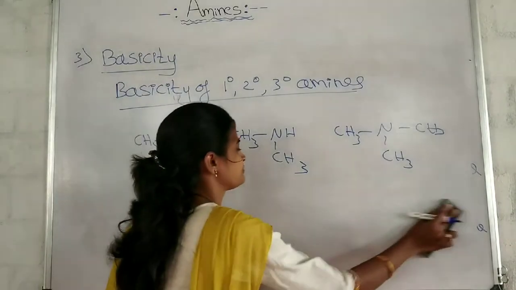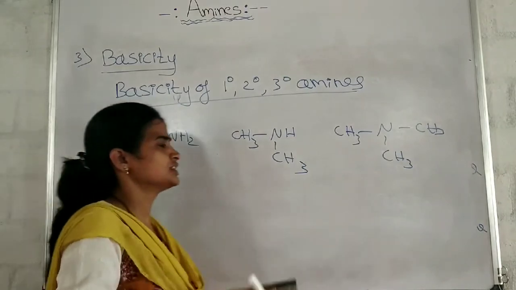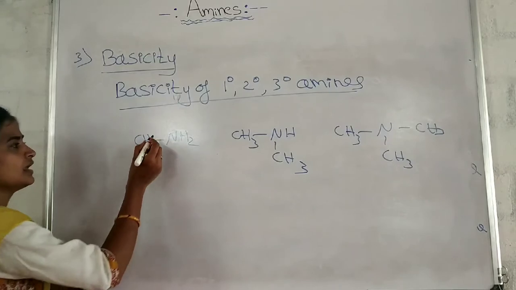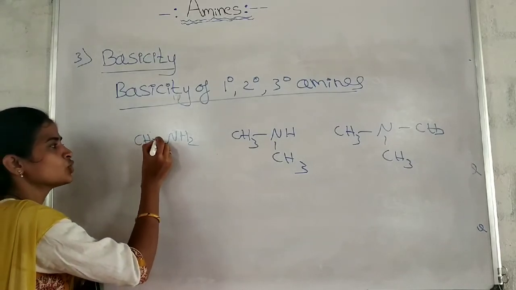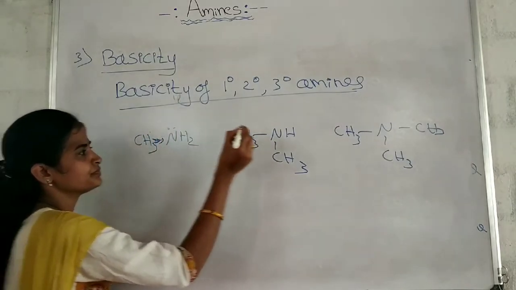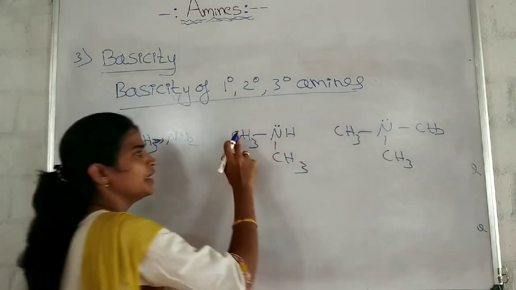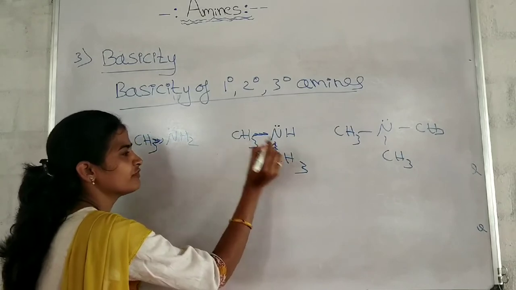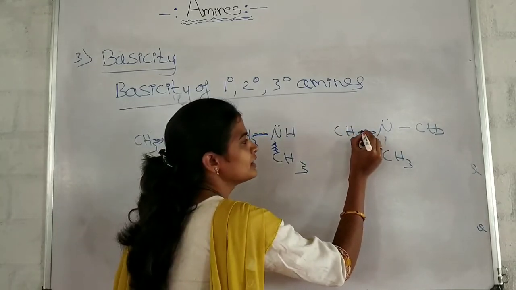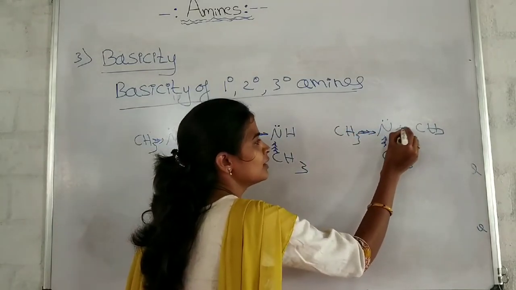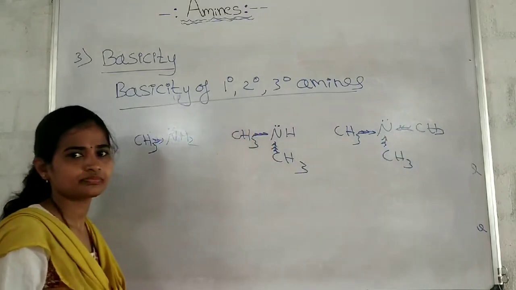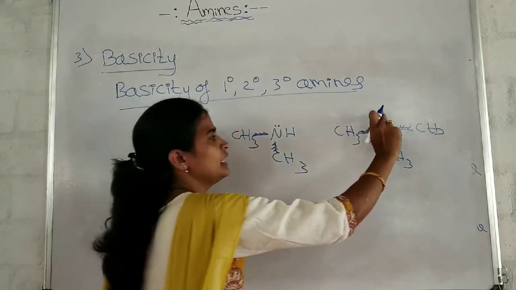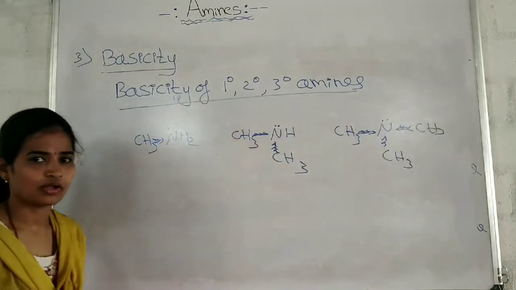Now, just now we have discussed about the plus I effect. Here 1 methyl group is there to show the plus I effect. Here 2 methyl groups are there to show the plus I effect. Here, how many? 3 methyl groups are there to show the plus I effect. It is releasing the electrons in each case.